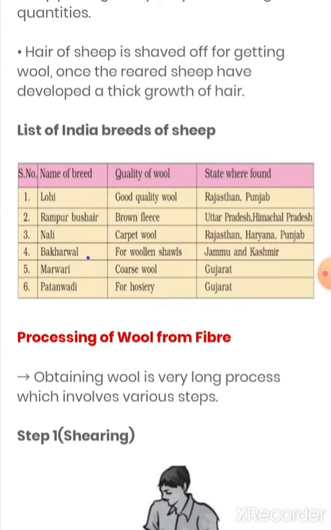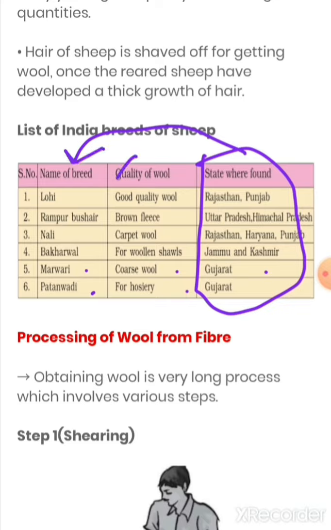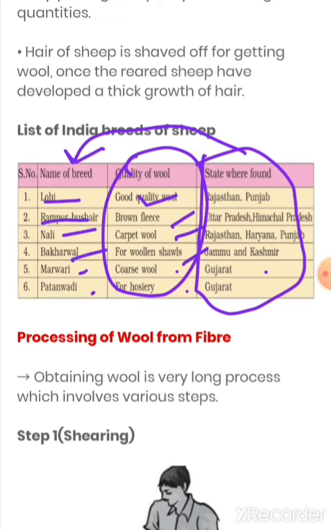Now the next one is Marwari. Marwari is a coarse wool and found in Gujarat. Plus Patanwadi is for hosiery and also found in Gujarat. So basically you can see these are the states where these wools are found, and these are the qualities of wool. Good quality Lohi, brown fleece Rampur Bushehr, carpet wool Nali, for woolen shawls Bakharwal, Marwari coarse wool, Patanwadi for hosiery. So this was the last topic.